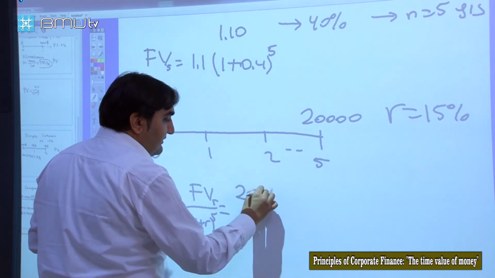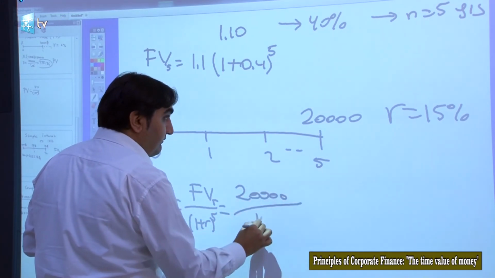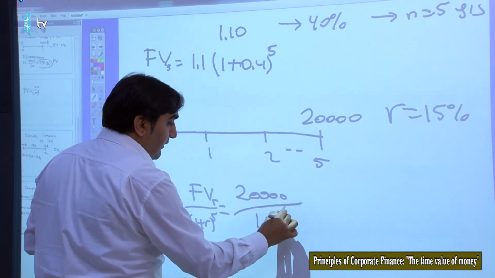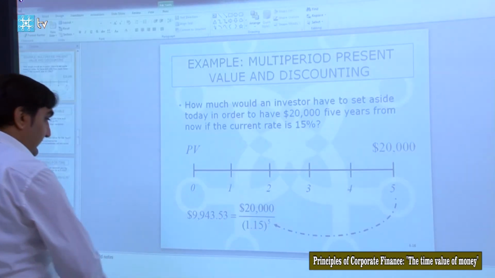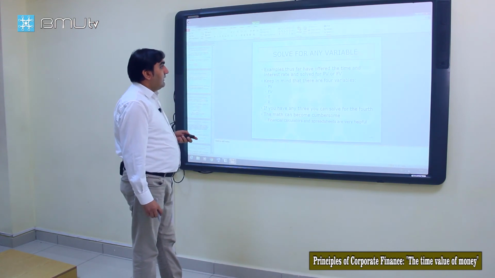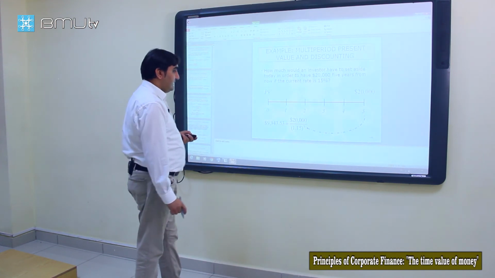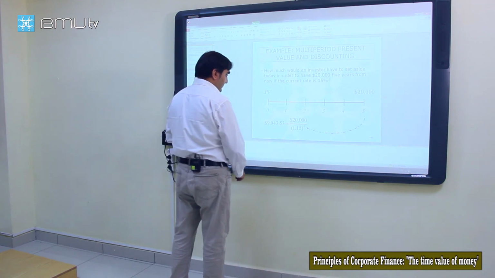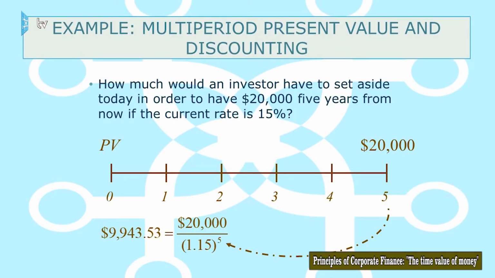That's 20,000 divided by 1.15 to the power of 5. And it is 9.9 thousand.